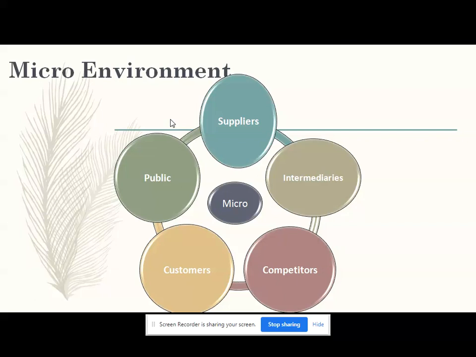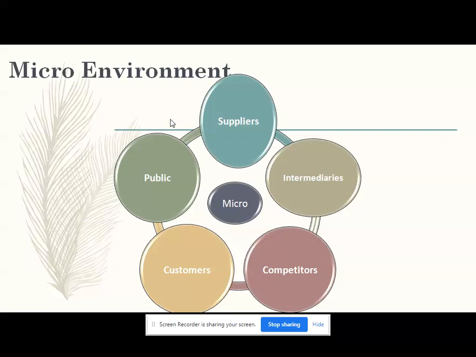So what a company needs from the supplier is that the supplier should deliver the resources or raw materials of the best quality. They should be reliable, they should deliver in time, they should give credit facilities, they should give warranties, and obviously at low cost. In recent trends, companies can lower their supplier cost and increase their product quality. So this is about the supplier, that is the first part of the micro environment.